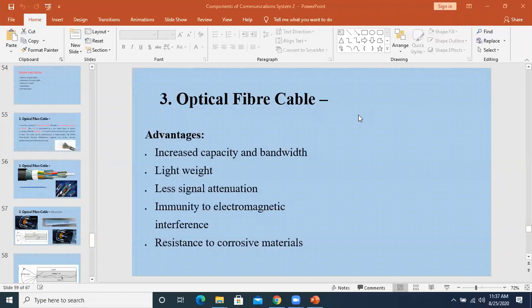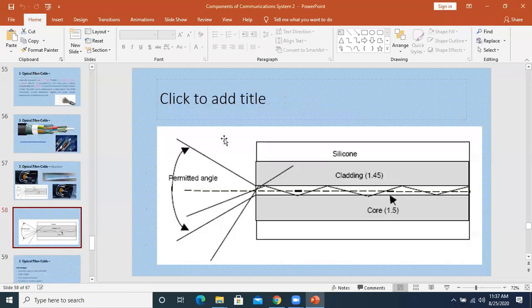These are the things we have discussed, and then we discussed what comes after the core and cladding. The protection shield is there, then steel wiring, then insulator. Even a copper covering is there to provide current when the signal booster is there, since it needs current. But the basic structure is only core and cladding. This is the basic structure that I showed you in this slide. The core and cladding is what the data is transmitted through.